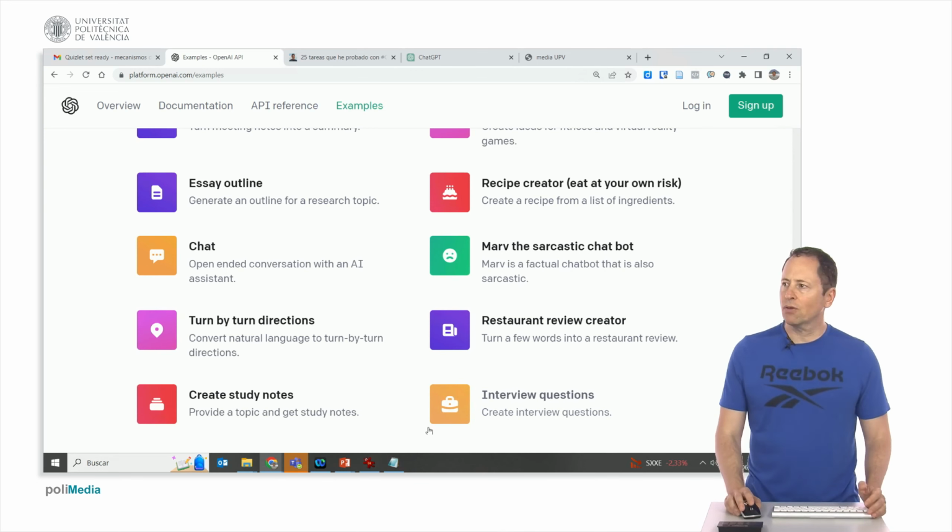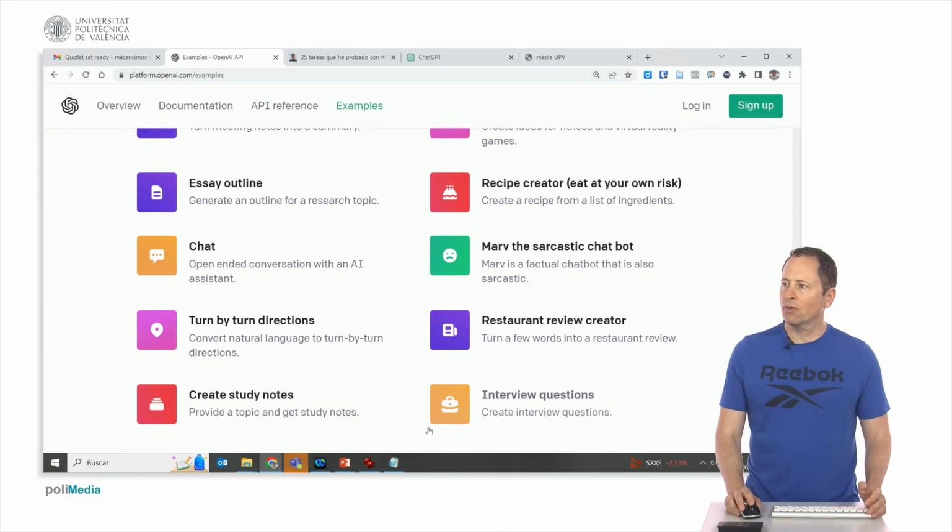He has taken these demonstration examples mostly from OpenAI, but also from some other blogger who has written and has approved 25 tasks related to his work that he is dedicated to, facilitating innovation processes based on collective intelligence. He has taken and done these 25 questions.